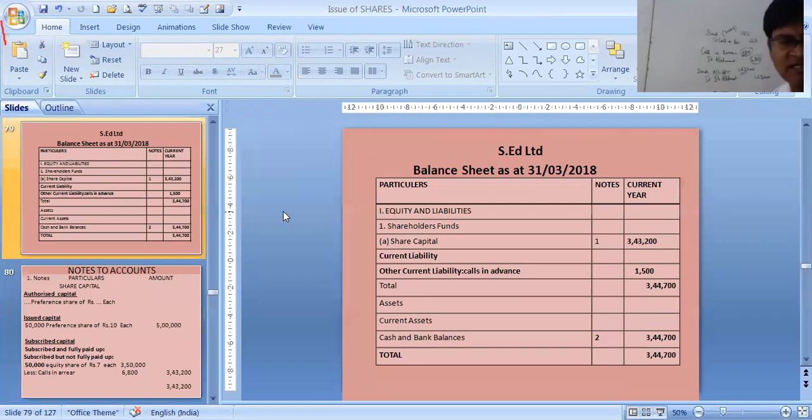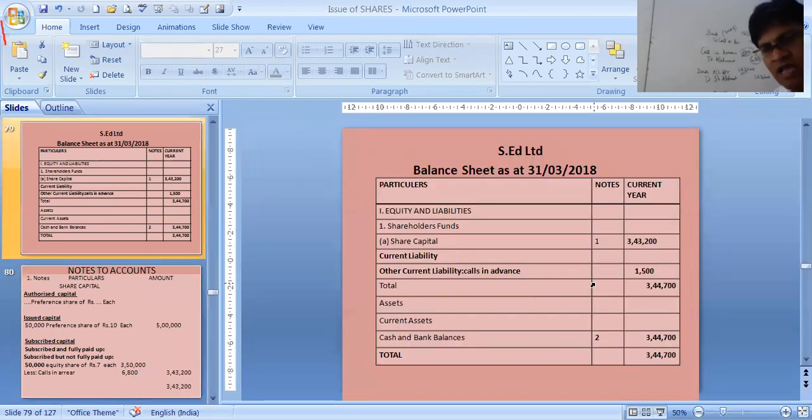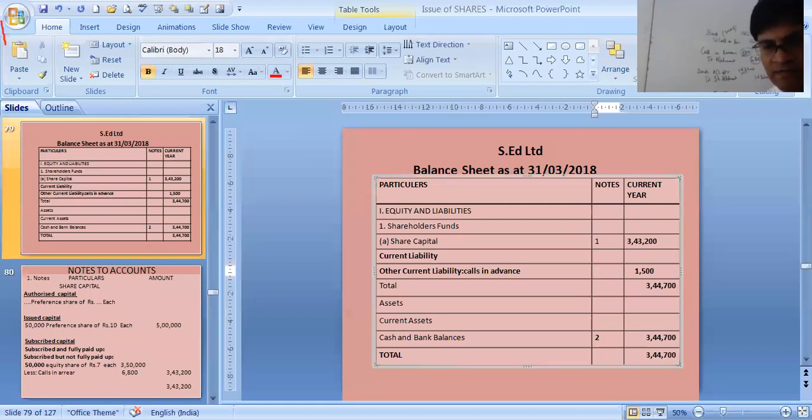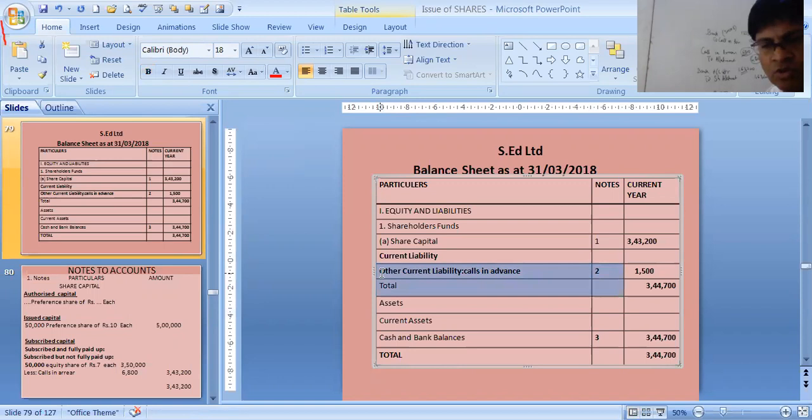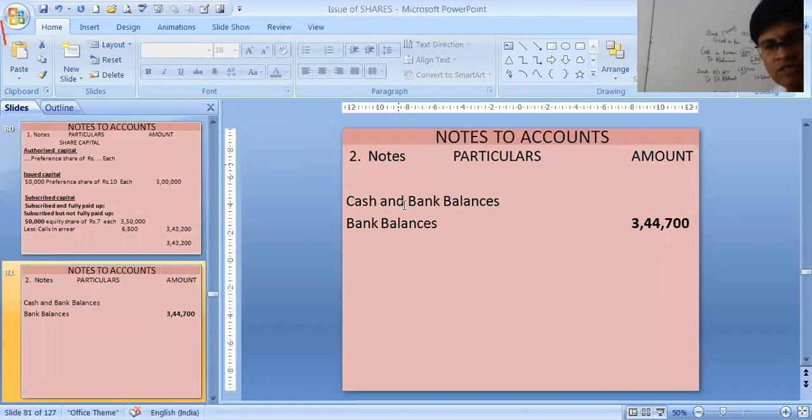Calls in advance is there now. See, we have subtracted calls in arrear over here, but calls in advance is treated as a current liability. So we are writing in the current liability calls in advance. Actually, we should have made one more note over here as calls in advance. Calls in advance note was important. As per new Schedule 3, you have to show everything through notes.